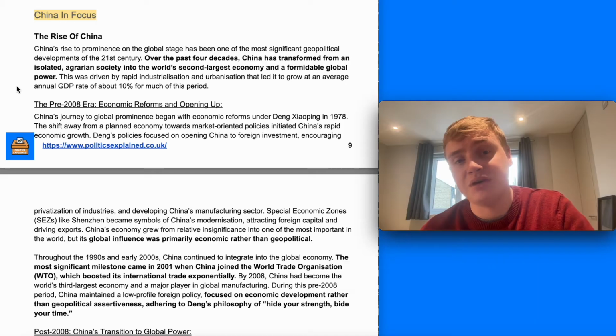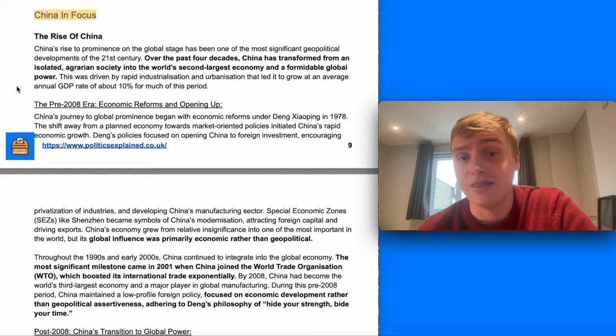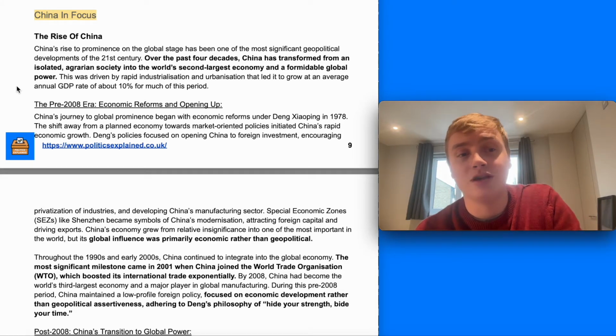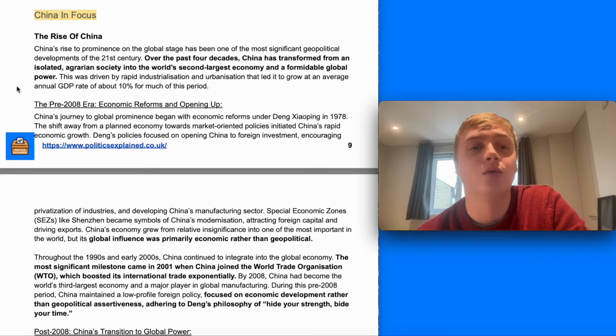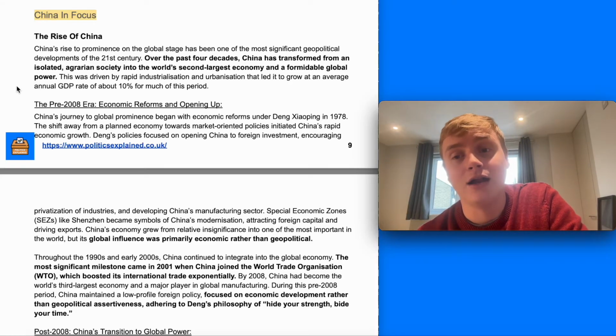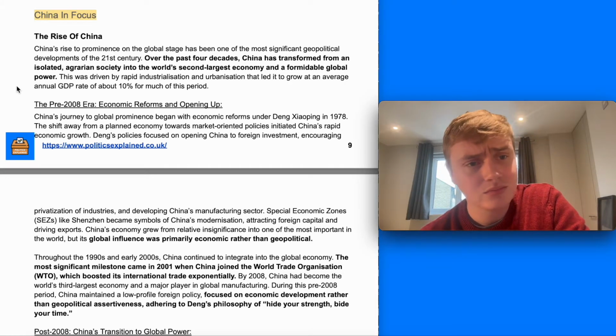China's rise to prominence has been, I've put here, one of, but by far the most significant for me, geopolitical developments of the 21st century. Over the past 4 decades, China has transformed from an isolated, largely agrarian society into the world's second largest economy and a formidable global power, driven by rapid industrialization and a remarkable average GDP growth rate of around 10% for much of the period.